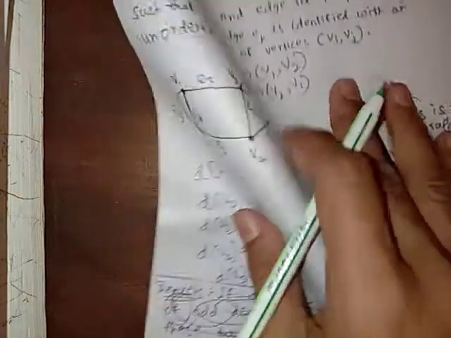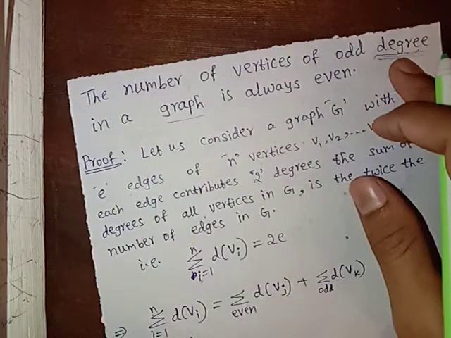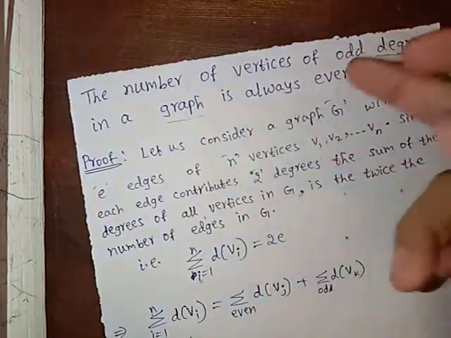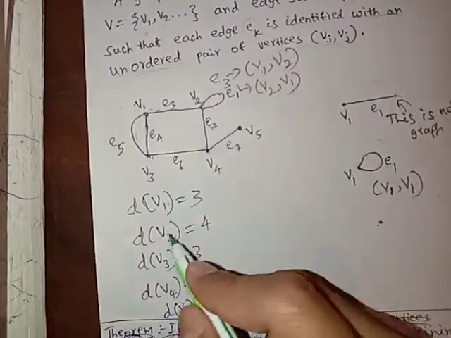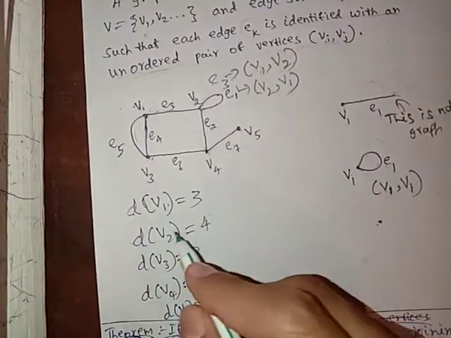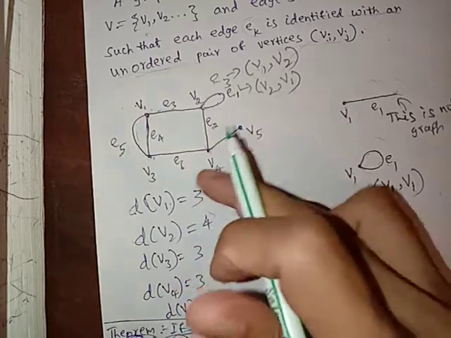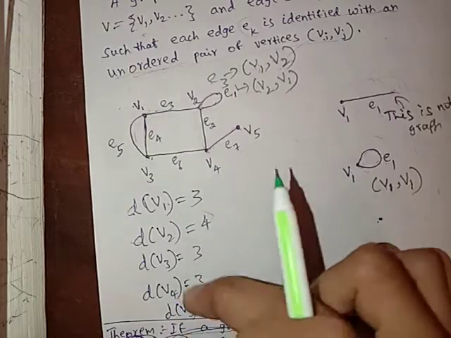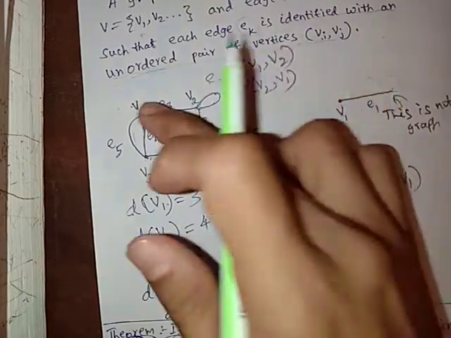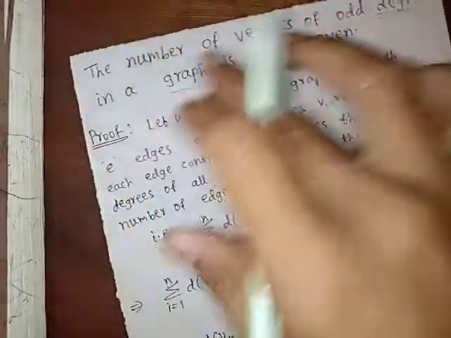Now the theorem says that the number of vertices of odd degree in a graph is always even. We have to prove this. Here the vertices of even degree are even in number, and these are the odd degree vertices: 1, 2, 3, 4. Here 4 odd degree vertices are there, which is an even number. We have to prove this for all graphs.